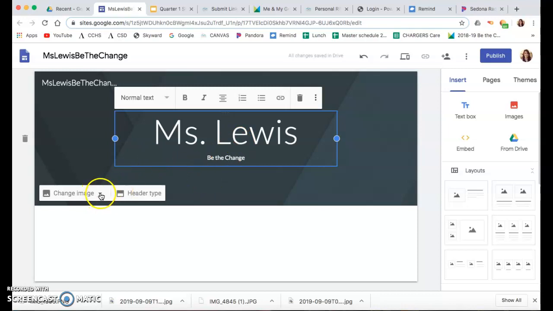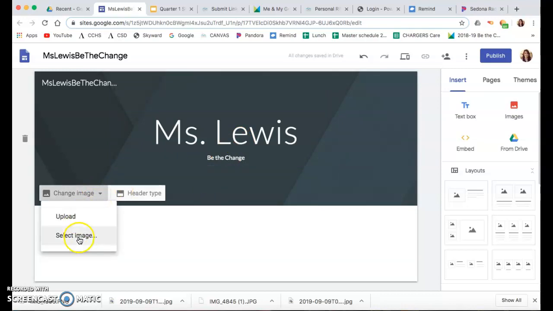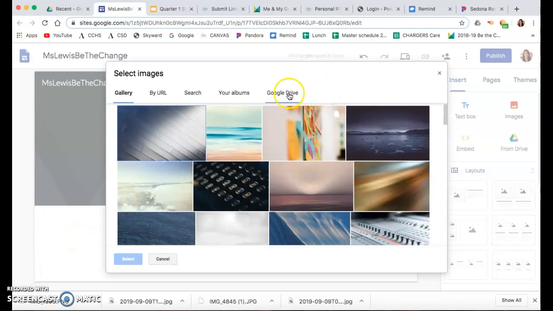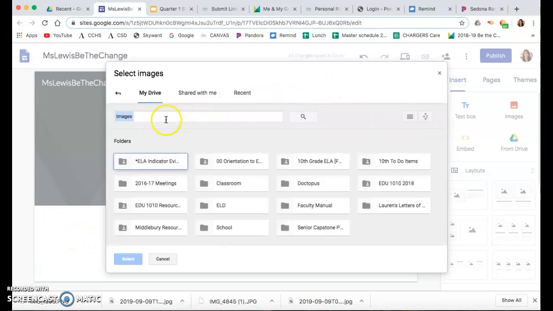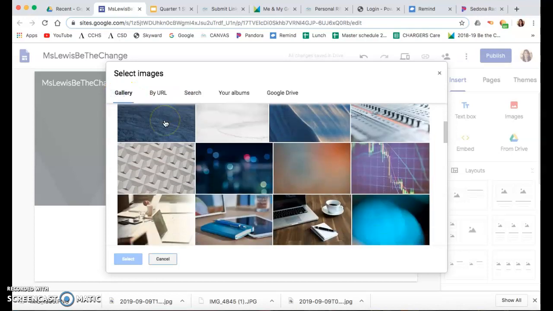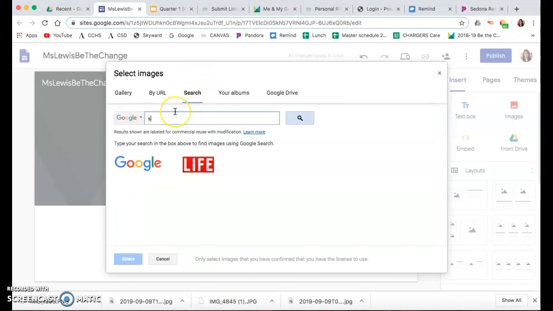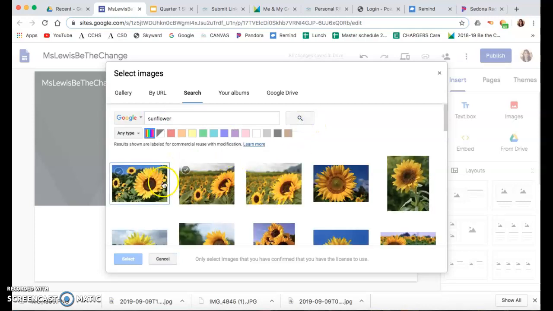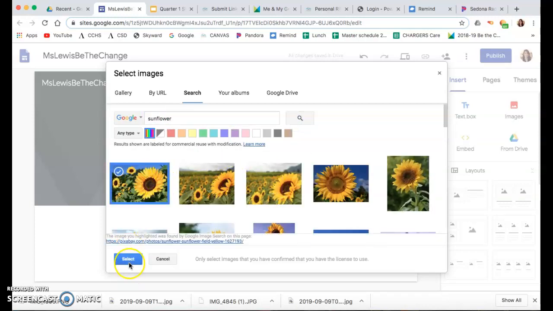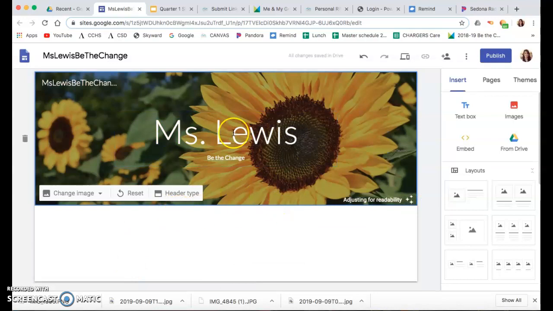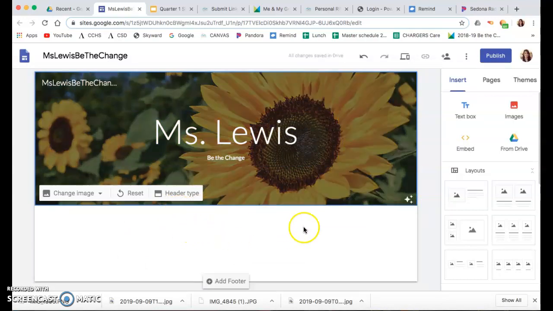Okay. I believe I could change my background image if I wanted to. So whatever it is that you want. It's got a gallery here where we can search, and it should come up with images that you're allowed to use. Let's say I want this one. You've personalized your background, which is what I asked everybody to do, right?